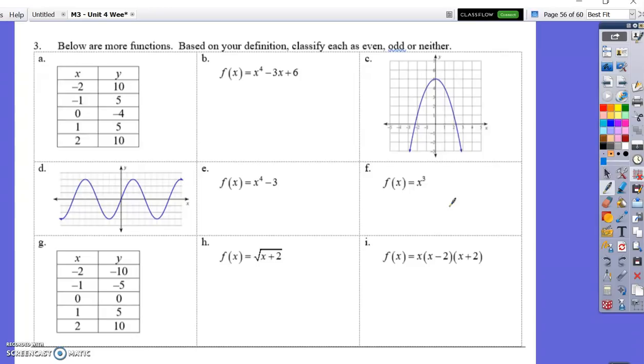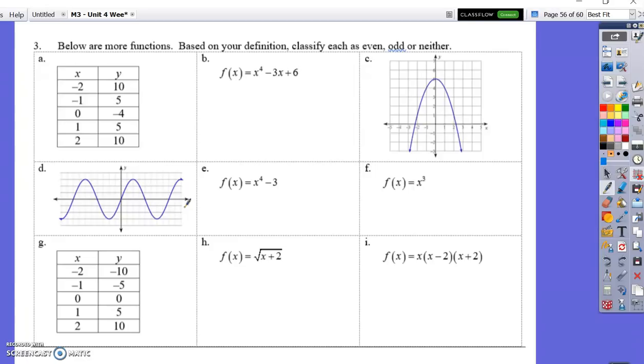And so we can look at, we have some tables here. We have some equations. We have some images. The images are going to be easier so that you can think about what happens if I turn it. You can actually turn your book upside down for rotational symmetry. For reflectional, you can think, what if I fold this? What's going to happen? So pictures are really cool. You can always go to Desmos and graph stuff, but it's important to be able to know without the graph because you won't have full access to your calculator all the time when making these decisions. So you need to know.